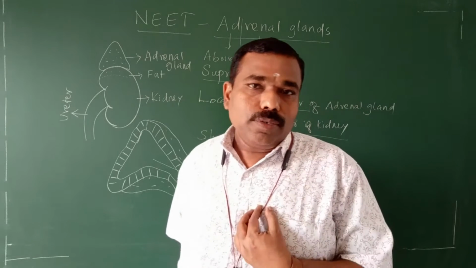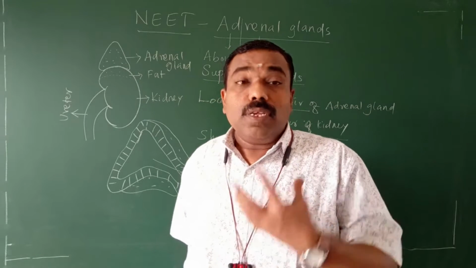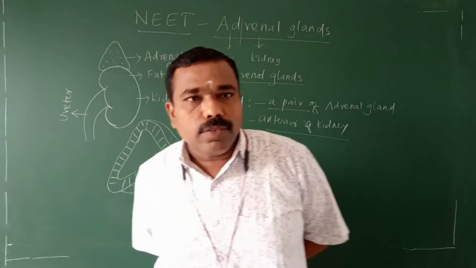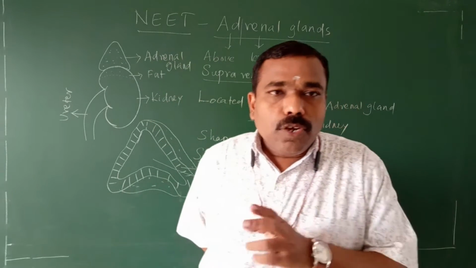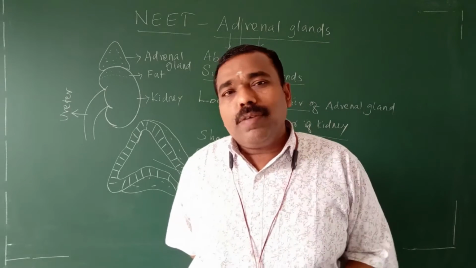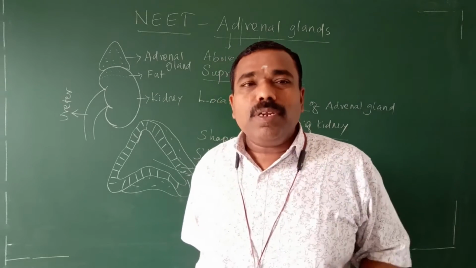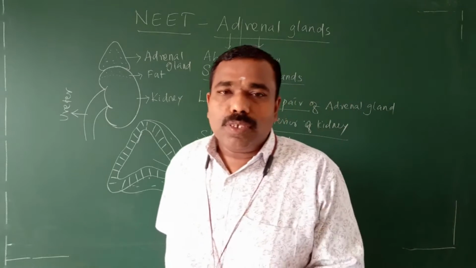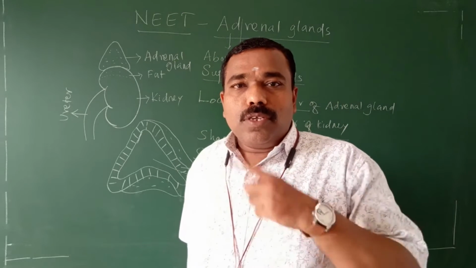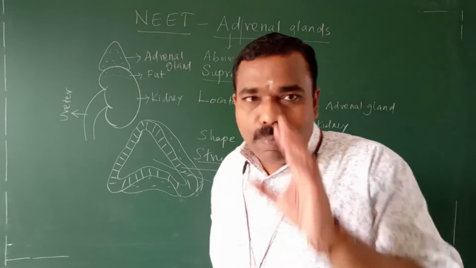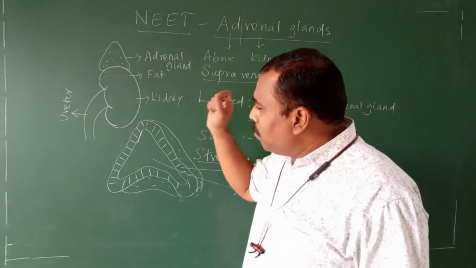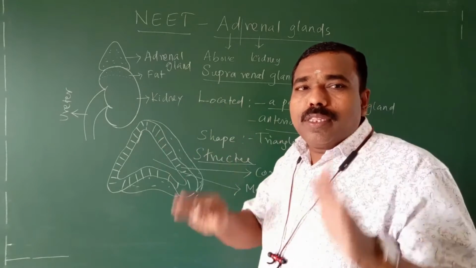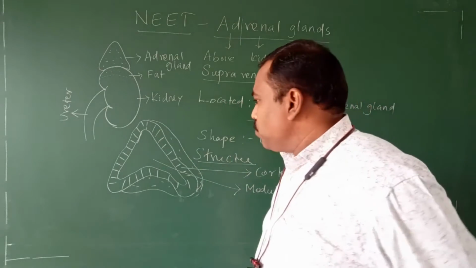But our heart is an incomplete endocrine gland. That we already completed in the introduction class itself. Just go through that: complete gland, incomplete gland, mixed gland. Pancreas is a mixed gland. It acts as an endocrine gland and an exocrine gland. But the adrenal gland is a complete endocrine gland. It does not do any function other than endocrine function.